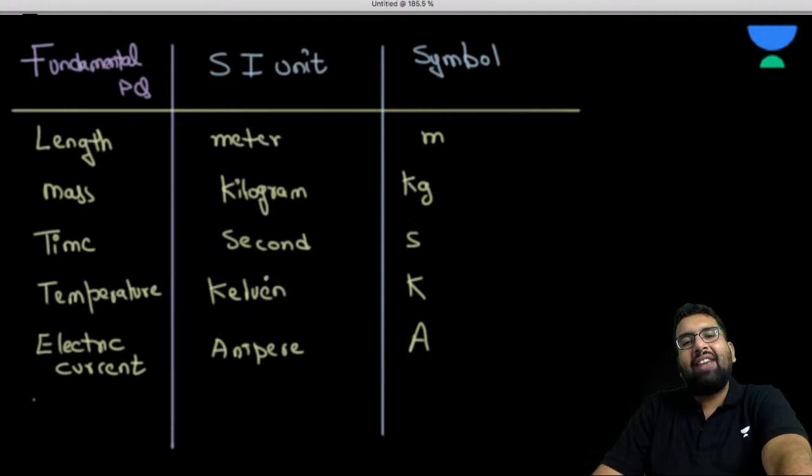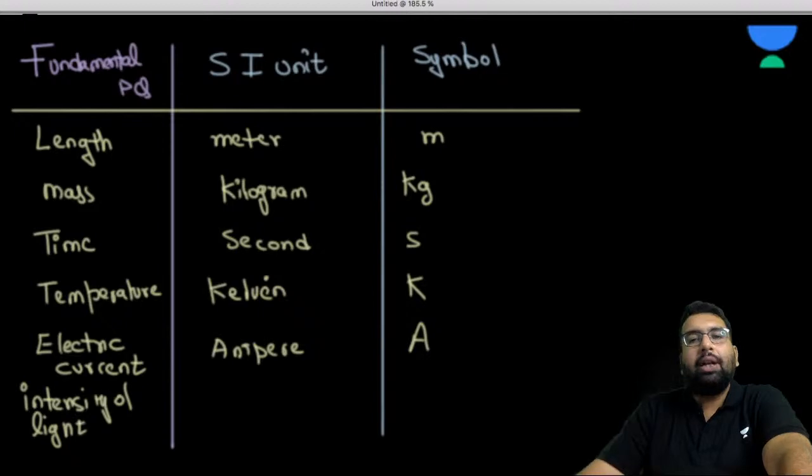Then we have intensity of light. What is the unit of intensity of light, anyone? And what does it represent? We will be talking about it in a more extensive manner when the time comes. But for the time being, the SI unit of this is candela.